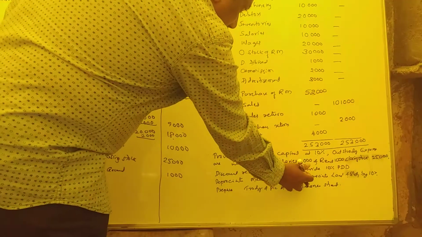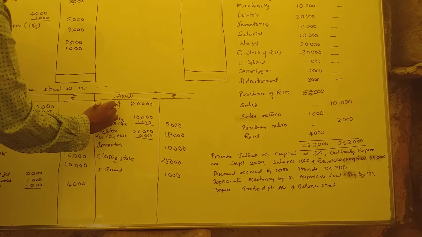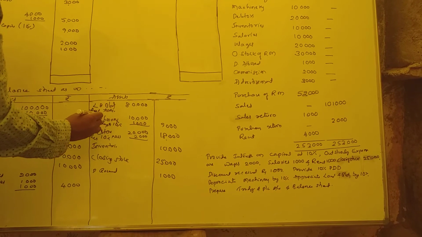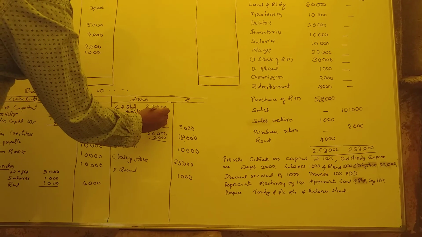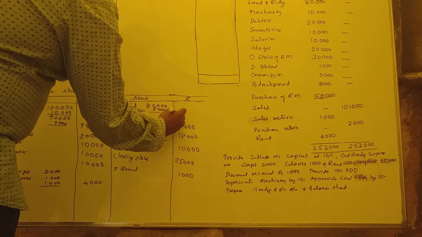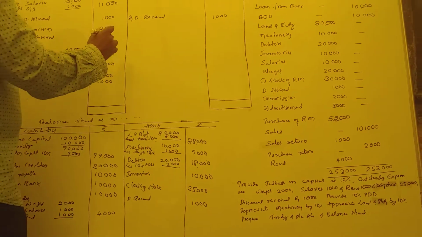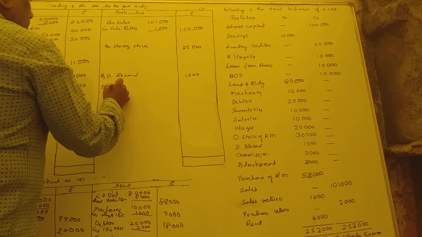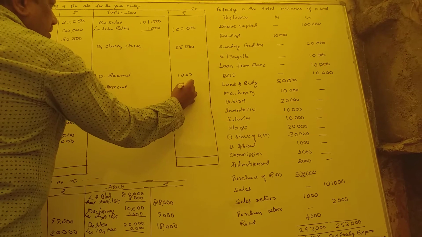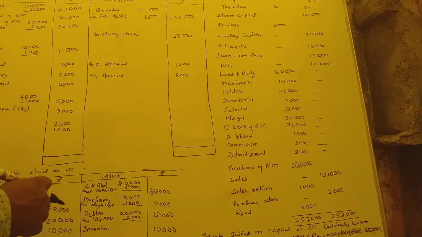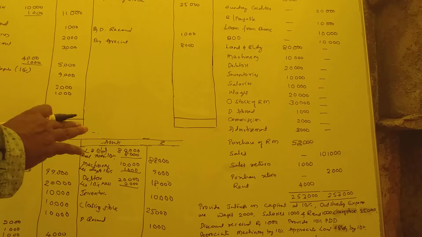Appreciate land by 10%. Appreciate, that means increase. So add appreciation. How much? Again it's 10%. 10% means what? 8,000. 10% of 80,000. 8,000 now. Total is what? 88,000. Again it's income, so also here. By appreciation. How much? That is 8,000. It is also double entry is over. Now appreciate is over. So this is close now. It is over now.